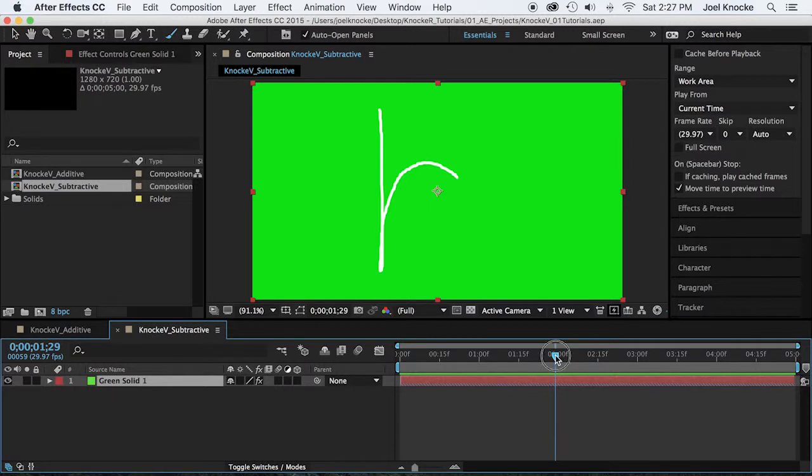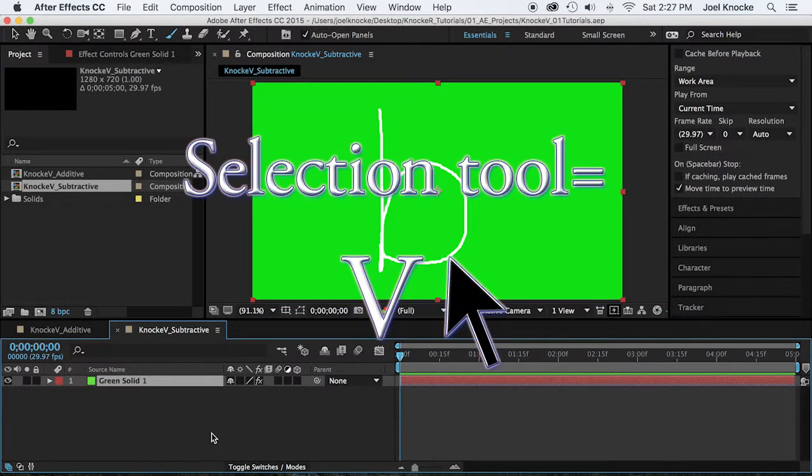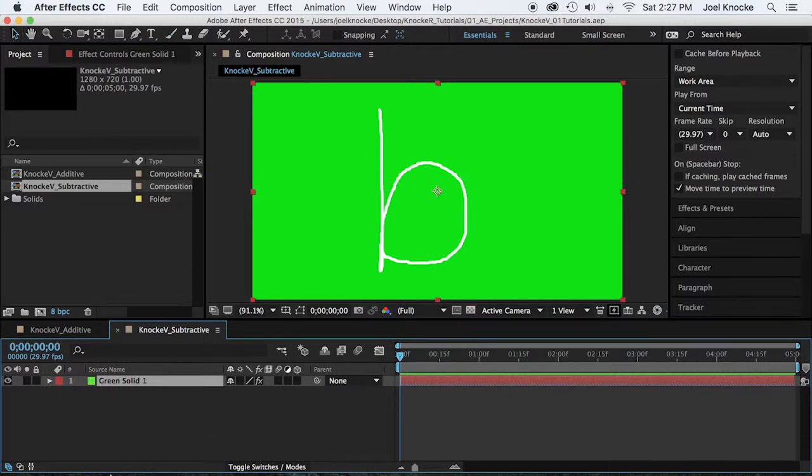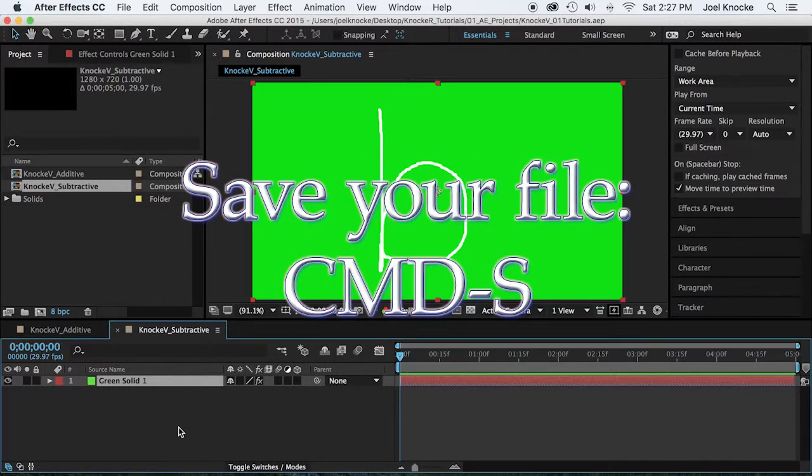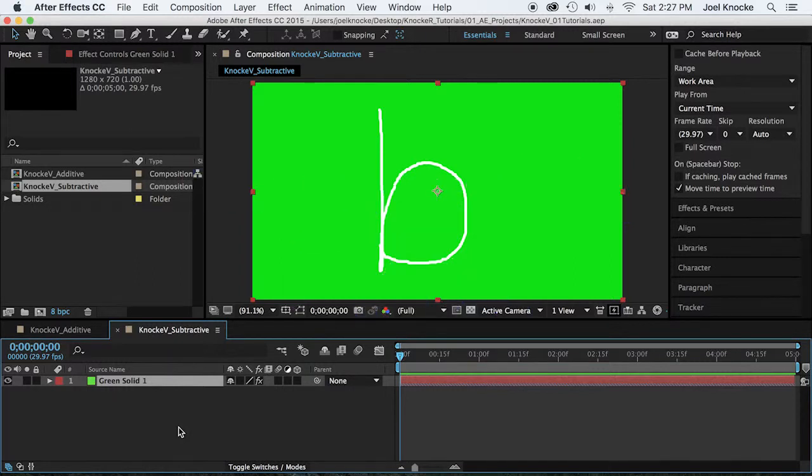Pull your current time indicator back to the 00 set, new timeline. Make sure you have your selection tool by pressing V. That brings back the selection tool. Now Command S, and that is the subtractive tutorial.